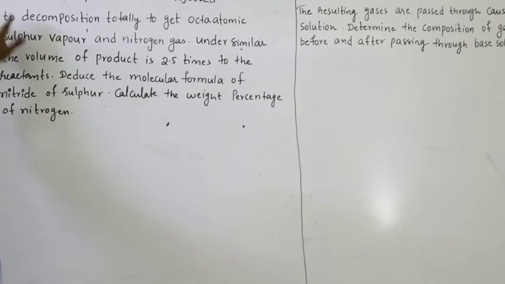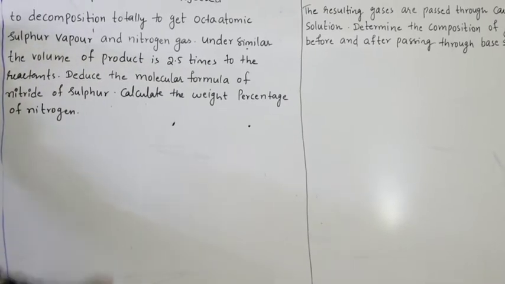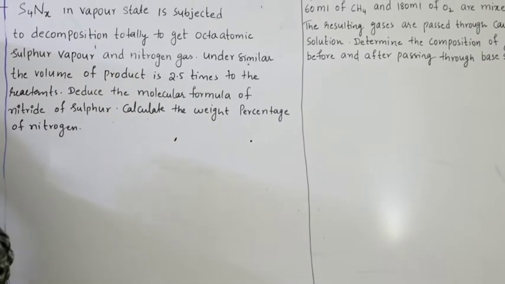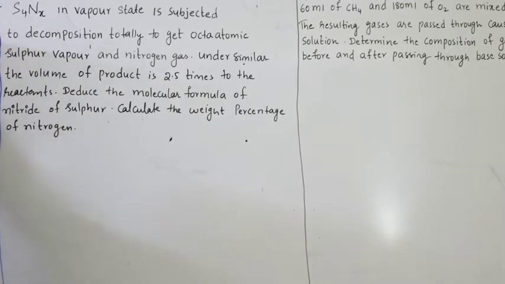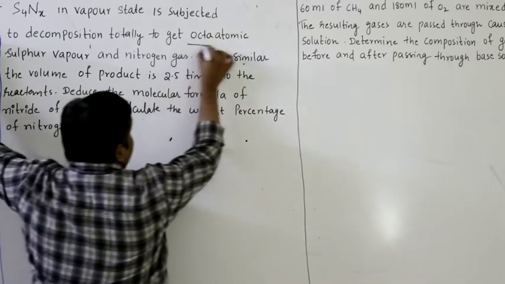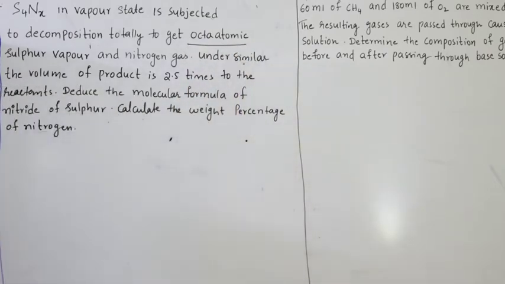Problem. S4NX. See here carefully. Nitride of sulfur. We have to find the value of X. In vapor state, gaseous state is subjected to decomposition totally to get octaatomic. Octaatomic is nothing but S8.